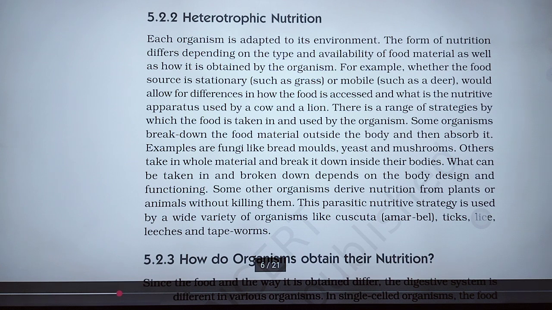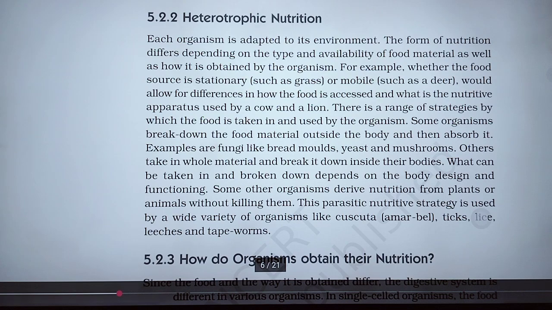This parasitic nutritive strategy is used by a variety of organisms like Amarbel, ticks, lice, leeches and tapeworm. It means they do not kill anyone, but still they are getting nutrition.